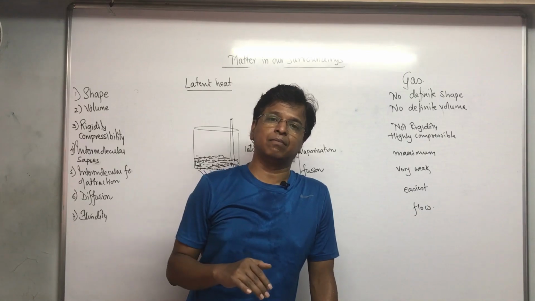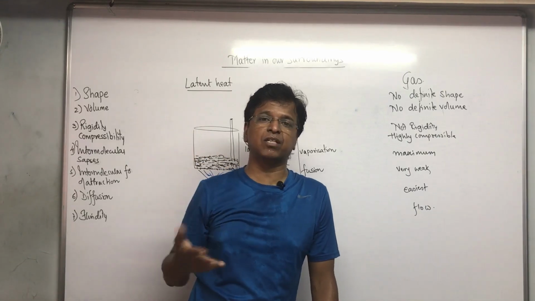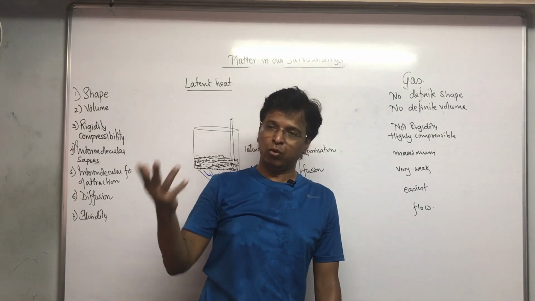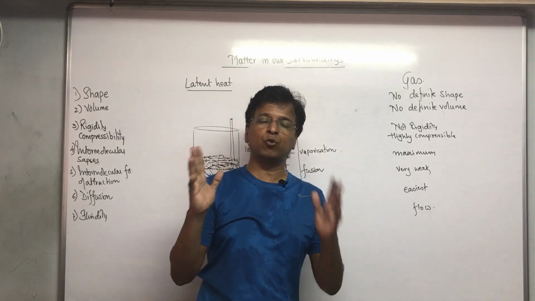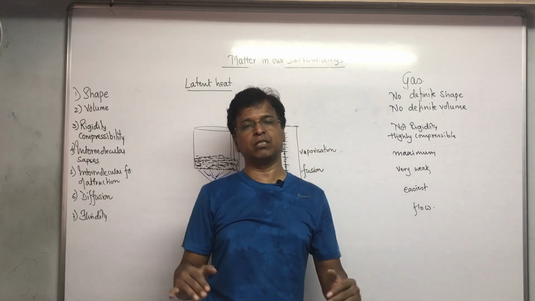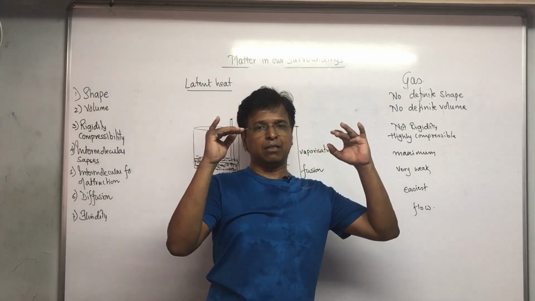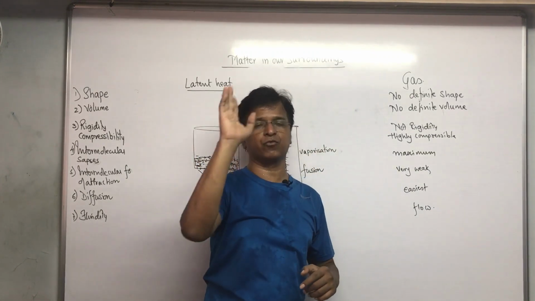Because the atmospheric pressure is less over there, the melting point changes with the atmospheric pressure. So we have to make it defined. So they say 0 degrees Celsius at 1 atmospheric pressure.